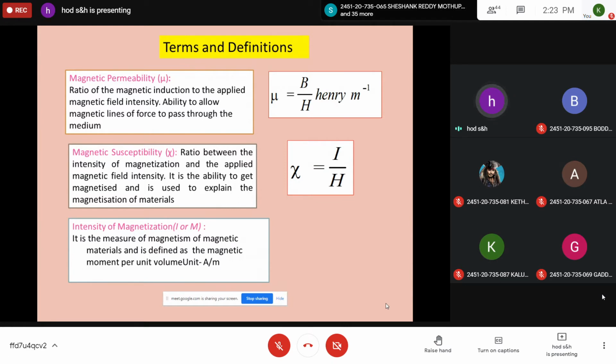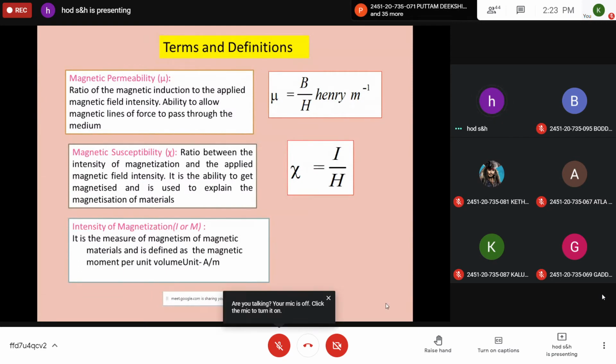The next one is magnetic susceptibility. It is represented by chi. The ratio between intensity of magnetization and the applied magnetic field intensity is called magnetic susceptibility. Chi is equal to I by H.